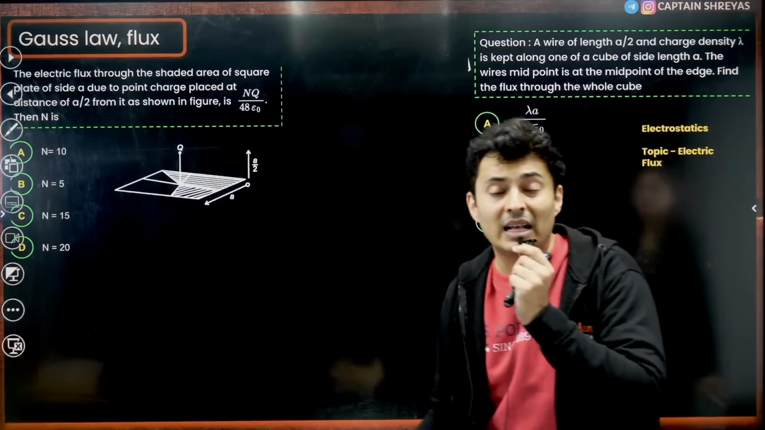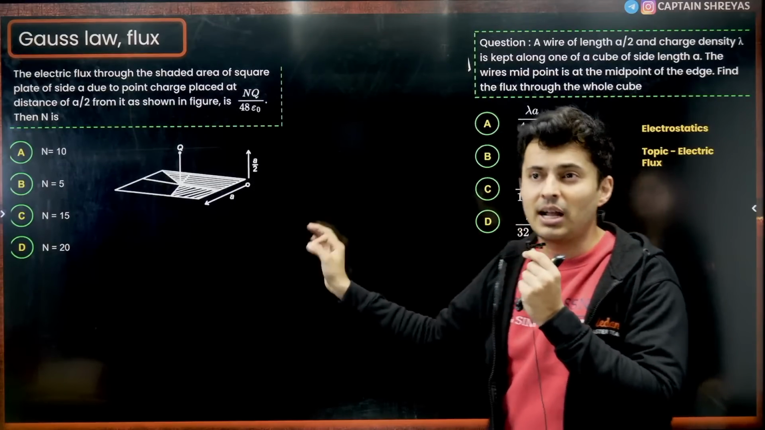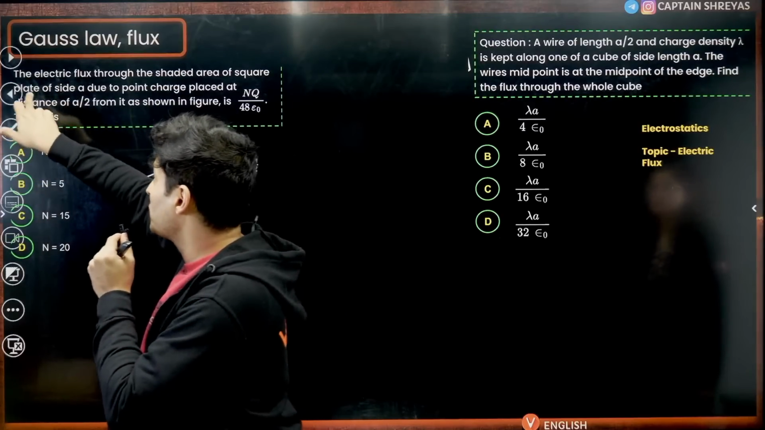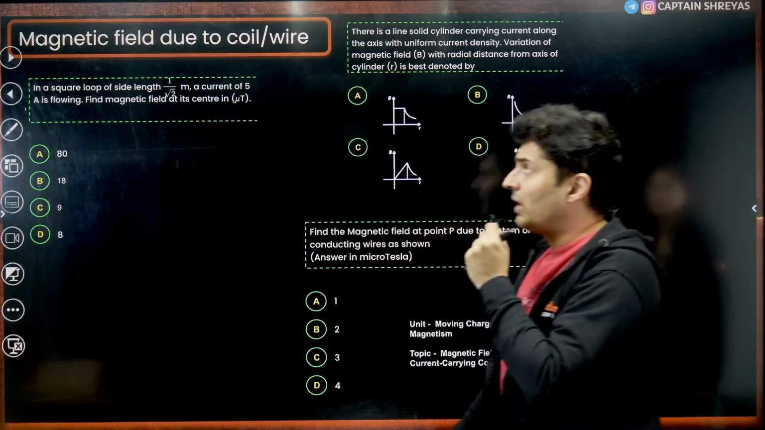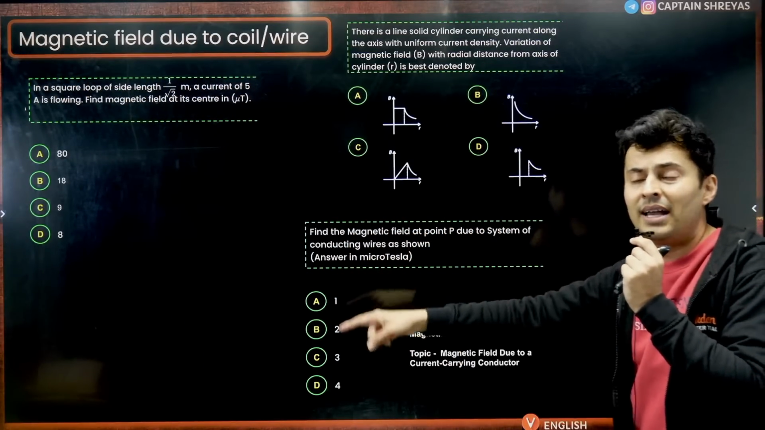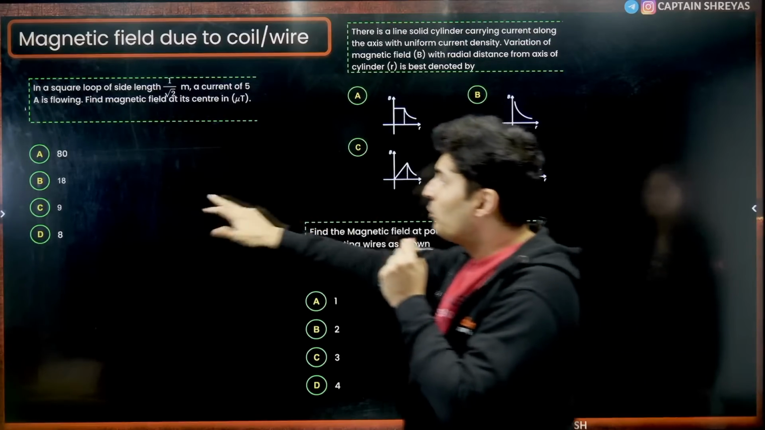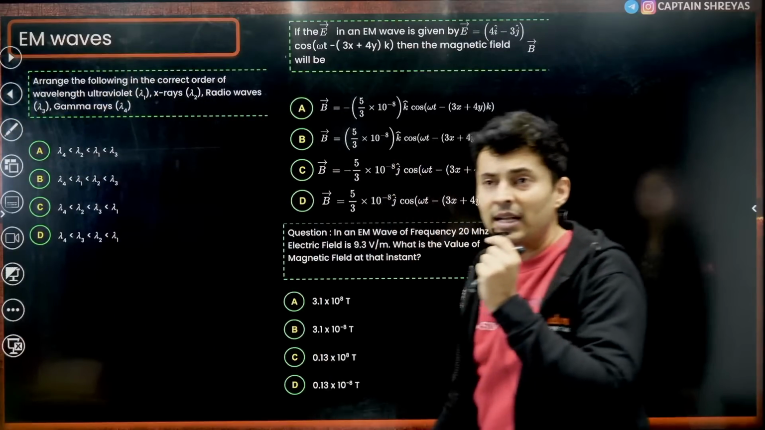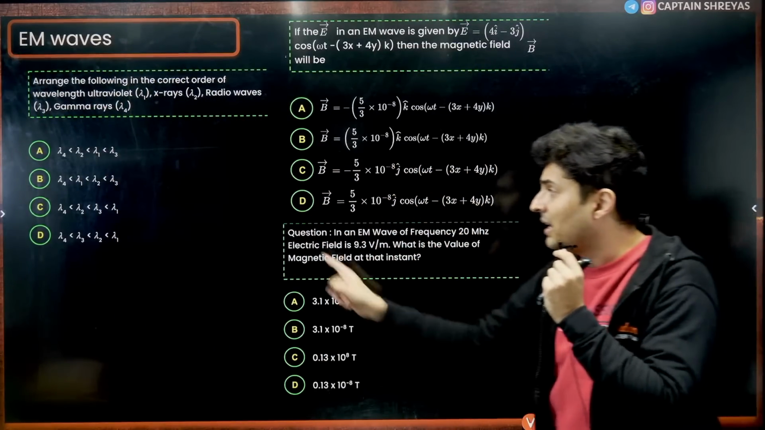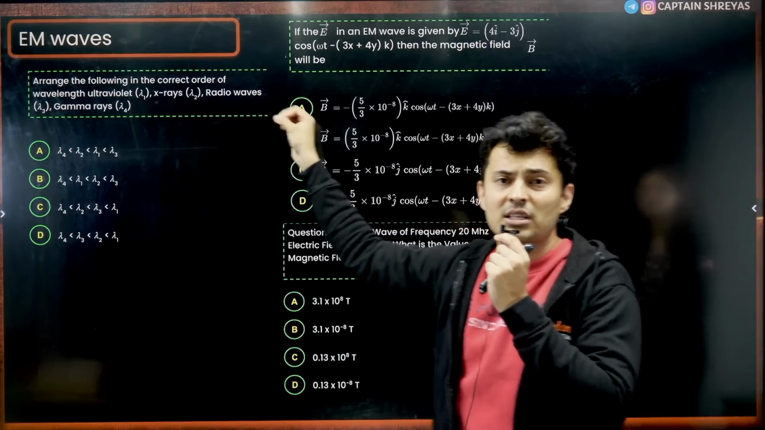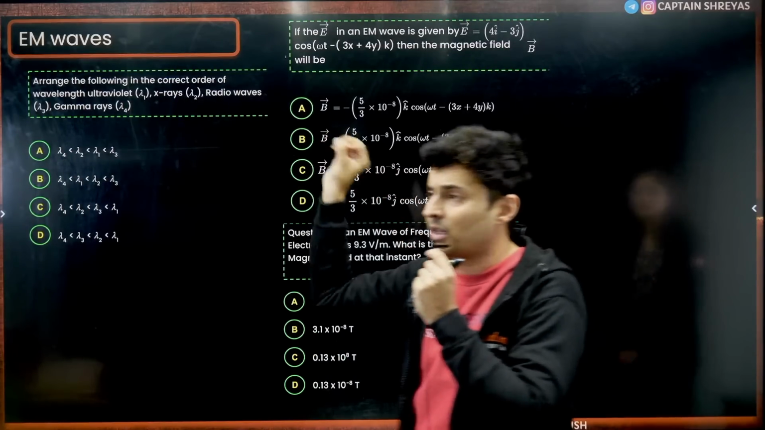Gauss law and flux calculation. Good questions were asked from this, so please take note of the newer model of concepts and questions which are asked from Gauss law and flux. Magnetic field due to long wires, circular loops, square loops, the graphs. Again, most repeated concept. Electromagnetic waves, a very good question had come, and other questions were relatively simple, comparing the wavelengths or just finding the speed or the electric field or the magnetic field.